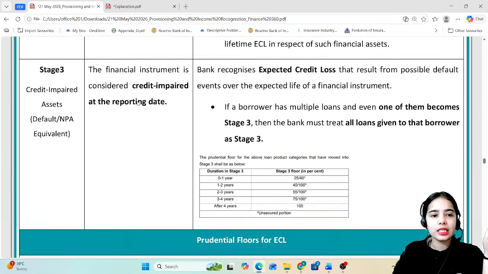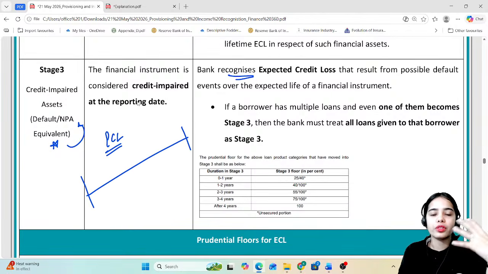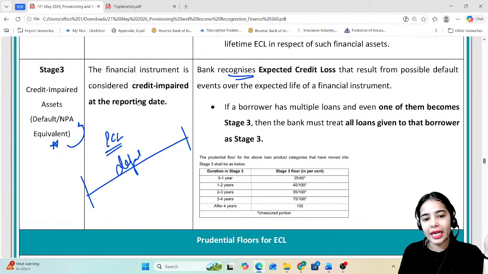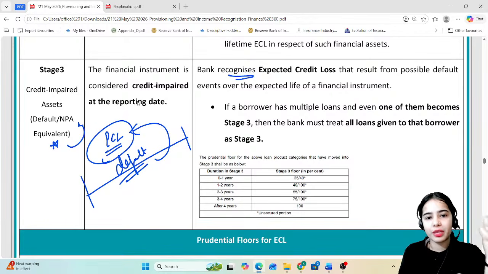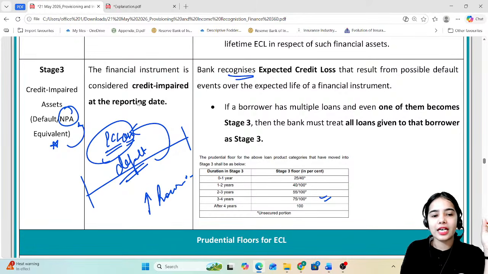Okay. Stage 3, credit impaired, that means the loan has become NPA. In this also, the bank recognizes the expected credit loss for the entire lifetime of the loan, that means the default can happen at any time. According to that, the expected credit loss has to be calculated, and the higher provisions have to be maintained when the loan has actually become NPA.